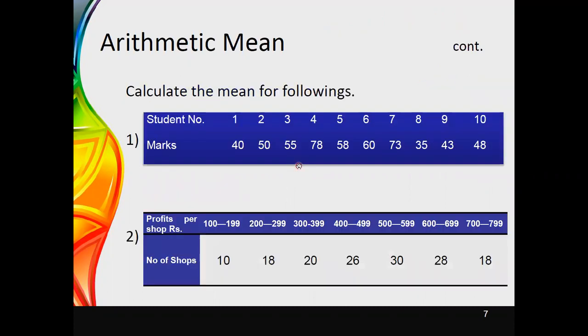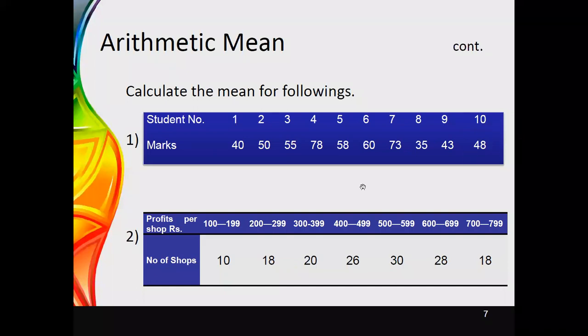Okay, this is one example. I have two examples. One is for individual data, and the second one is for calculation for group data. In the first one, they have just given student ID numbers only. Simply, we can say there were 10 students, and we have the marks each student obtained in their examination. The first student obtained 40 marks, the second student 50 marks, the third student 55 marks, and likewise the 10th student obtained 48 marks.